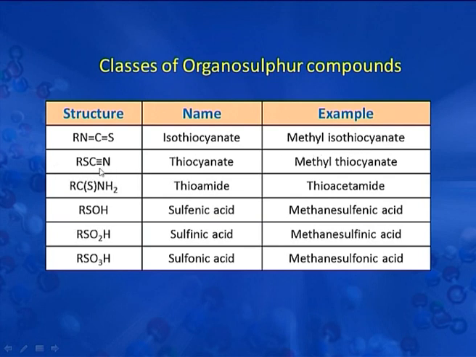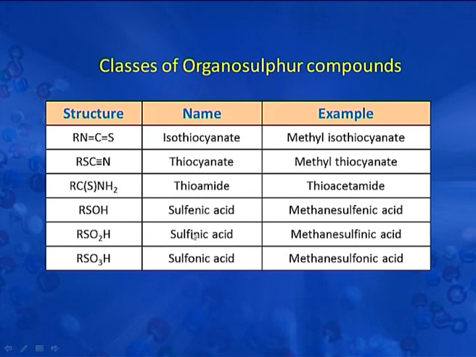Next one is RSC triple bond N, that is thiocyanate, and example is methyl thiocyanate. Next is RCSNH2, that is thioamide, because this thio group is attached with this amide group. So, example is thioacetamide. Next is RSOH, that is sulfenic acid, and the example is methane sulfenic acid because this R represent methane. Next is RSO2H, that is sulfinic acid.